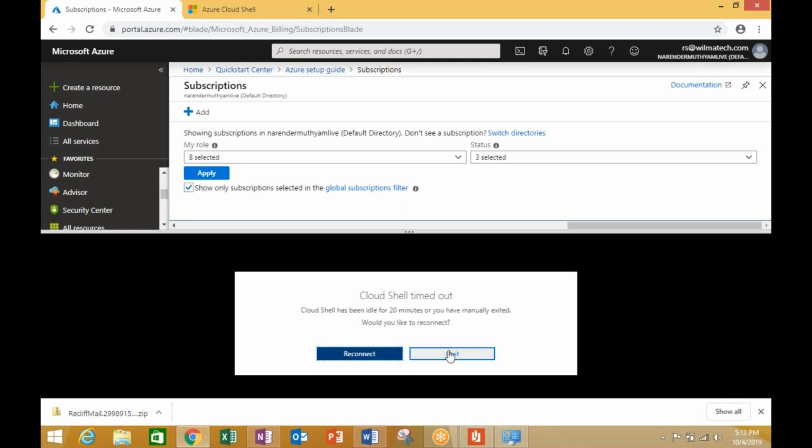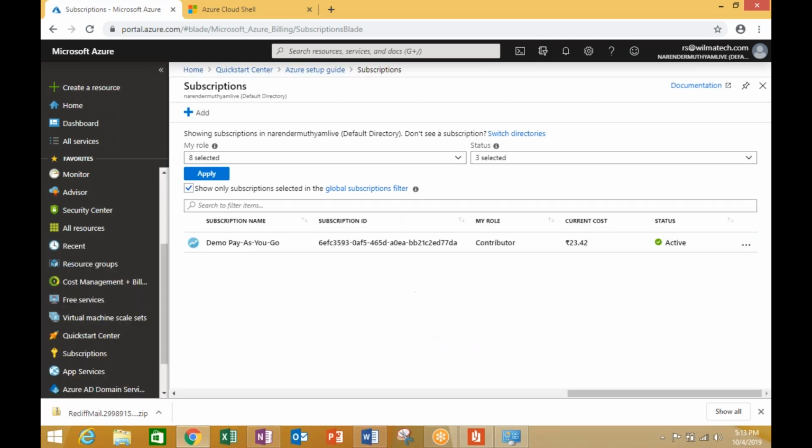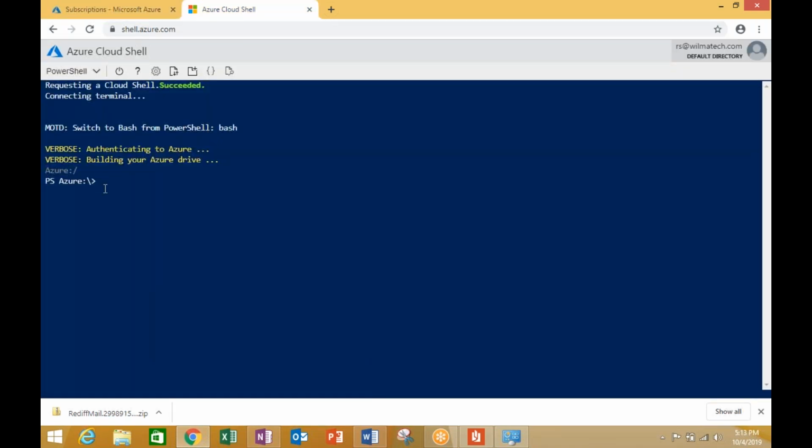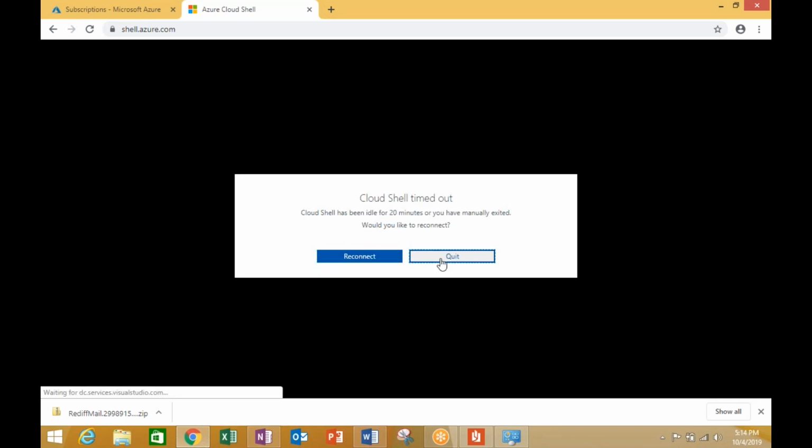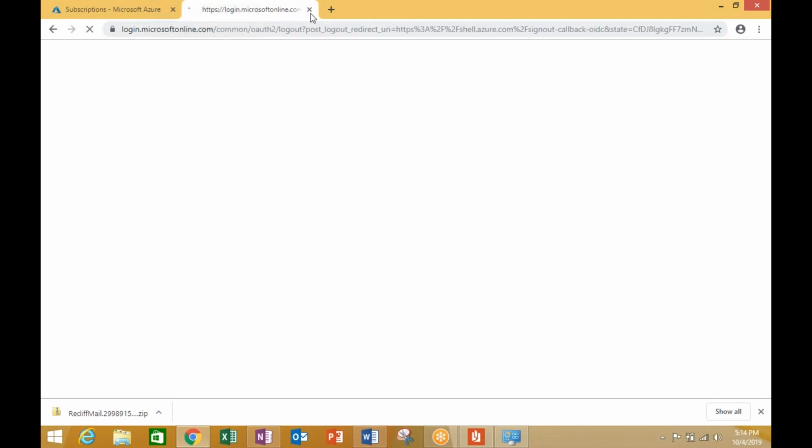So once I say exit, Azure asks me for a confirmation and I say quit. Now you can see that I have come out of my Cloud Shell environment and back into my portal. Similarly, here you can see that an independent portal environment has been opened. And if I click on exit here, again, I will be able to come out of this environment in the same way.